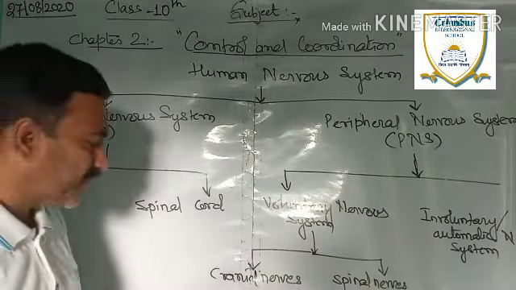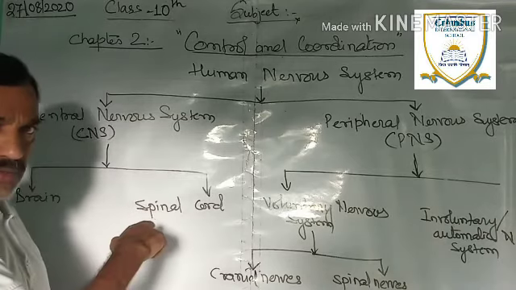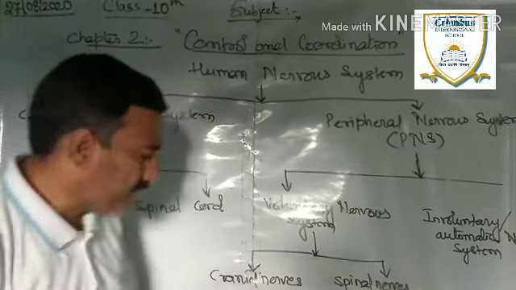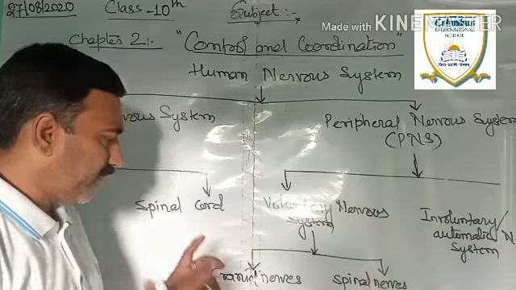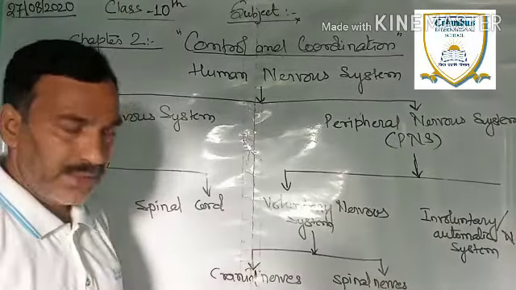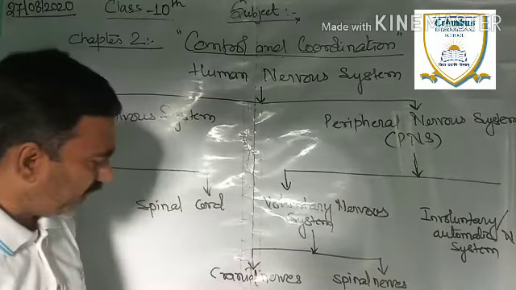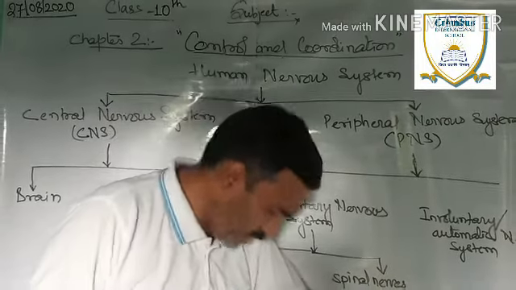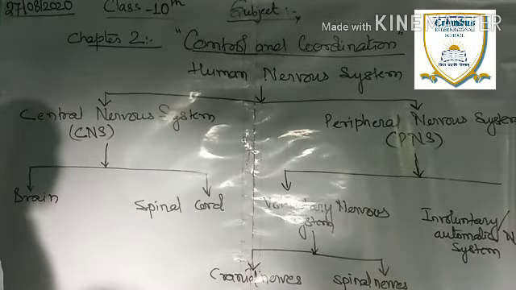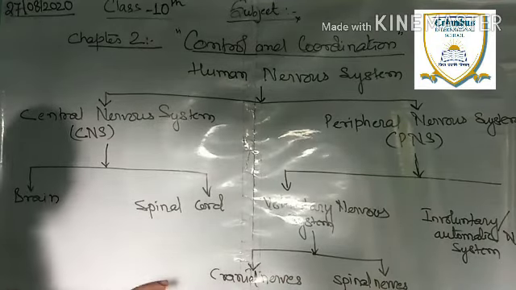Just remember these names. We will not discuss them in detail today because we have to start from the top. However, let me explain a little bit. These are the nervous systems which are confined in the thoracic region of our body. We will discuss it later on. So, spinal nerves are again divided into the sympathetic nervous system and the parasympathetic nervous system. So, this was all about the human nervous system in the form of a flow chart diagram.